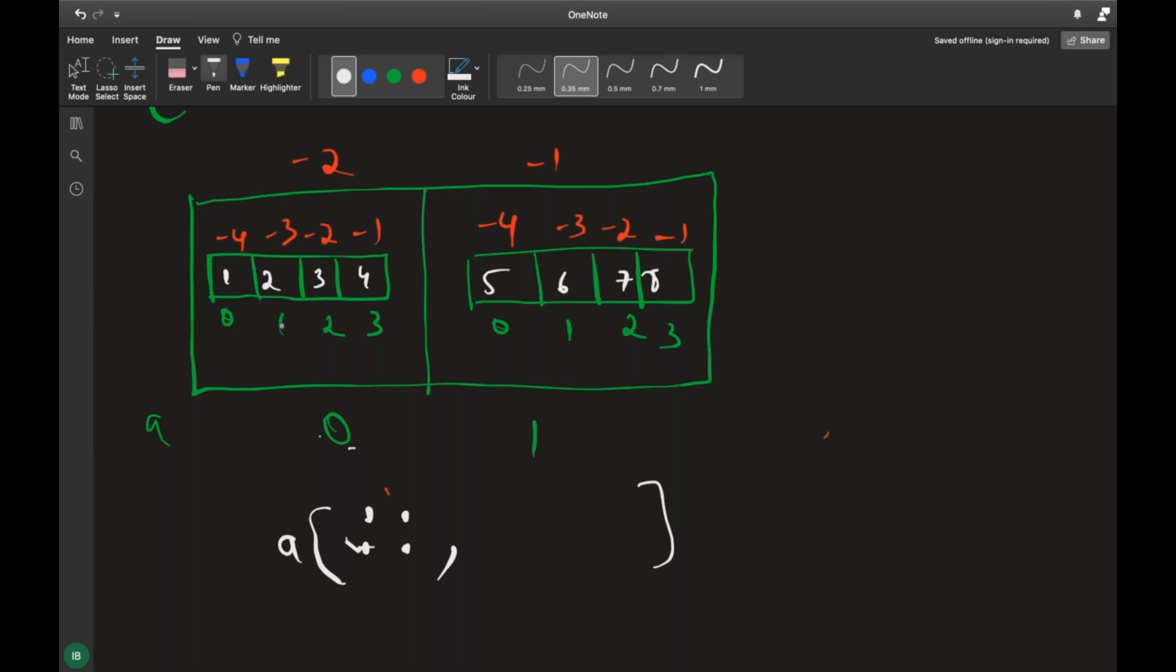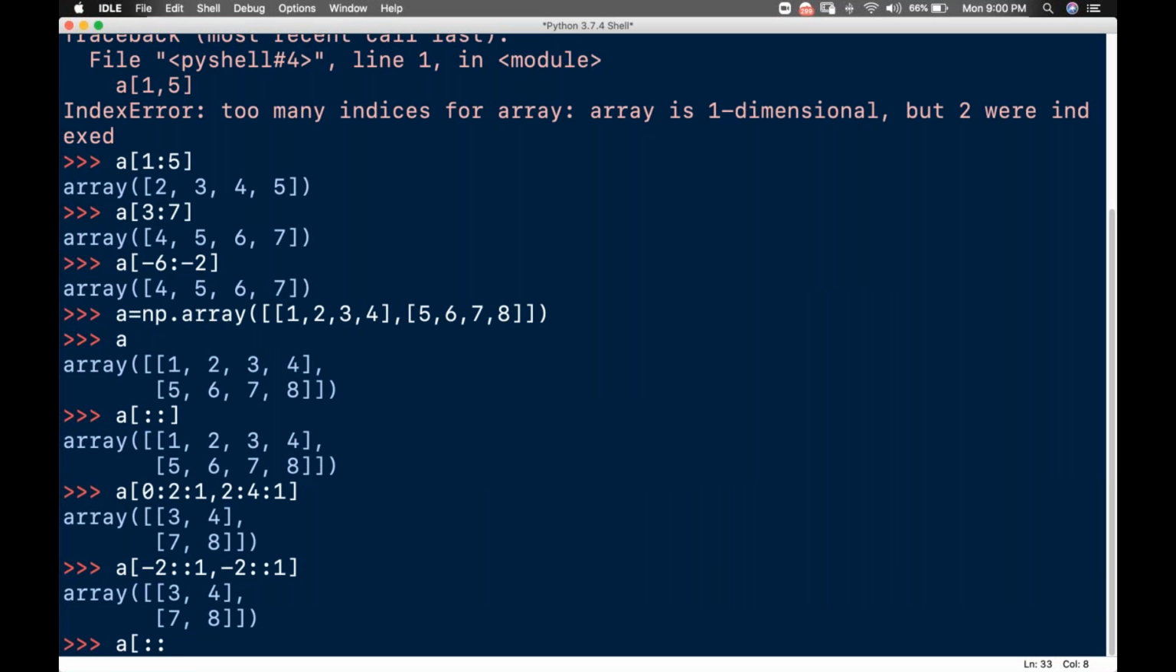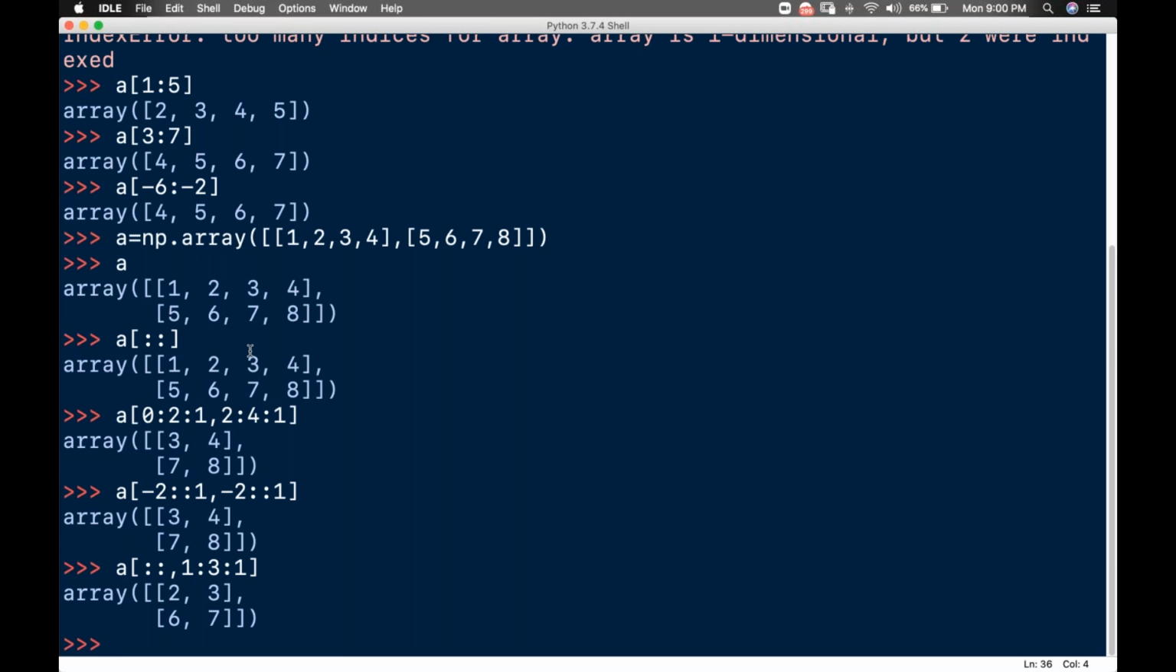Now coming to here, I want to start from 1, so I'll put 1 here. I want to go till index 2, and since the end is exclusive, I tell it as 3. So this is the way I'll be doing it. A of colon, comma, 1 to 3. If I enter this, I'll be getting 2, 3 and 6, 7.